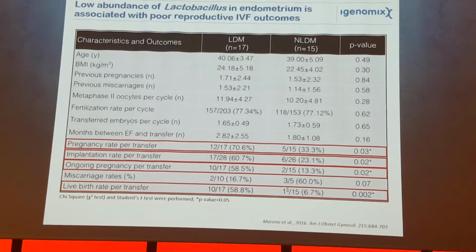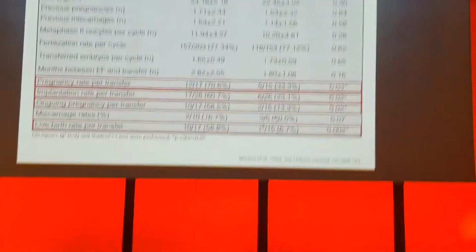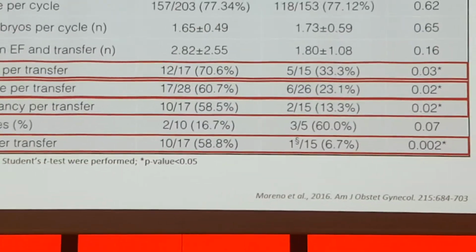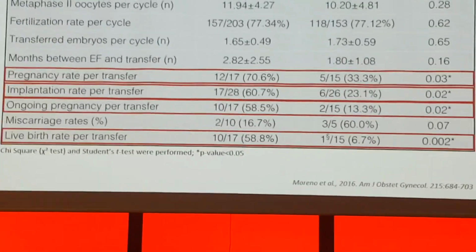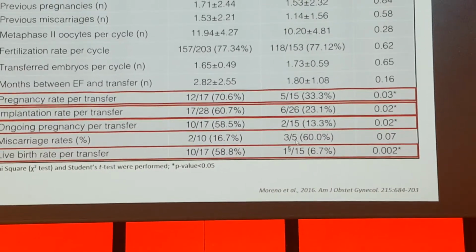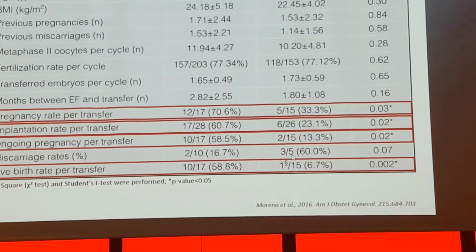The other way around, the miscarriage rate was higher in those with non-lactobacillus-dominated microbiota, but this difference was not statistically significant. Again, the numbers are still very low, so we cannot conclude for this outcome.